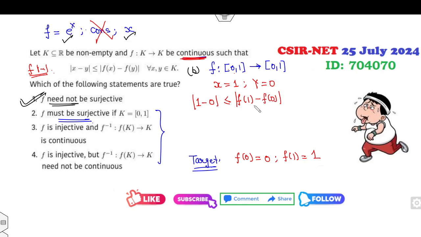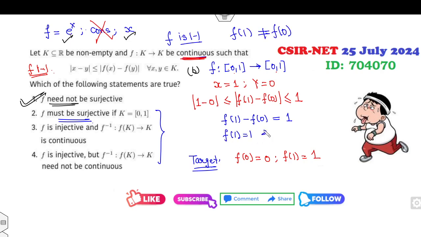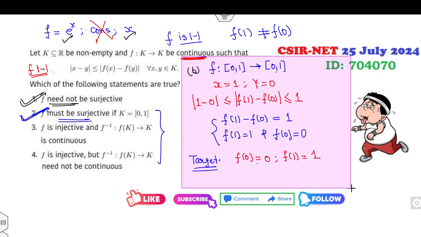Now because this is connected, the image lies between 0 and 1, as given to you. So the difference will always lie between 0 and 1. What does it mean? The left hand side is 1, the right hand side is also 1. That means |f(1) minus f(0)| will be 1. And we have seen that f is one-one. What does it mean? f(1) is not equal to f(0). So the only case happening here is f(1) is 1 and f(0) is 0. So what does it imply? That means f is onto is the correct option.